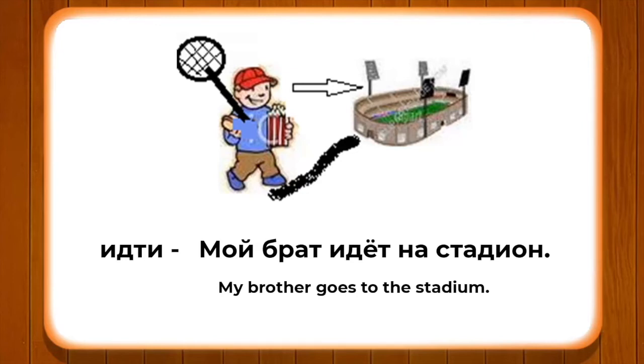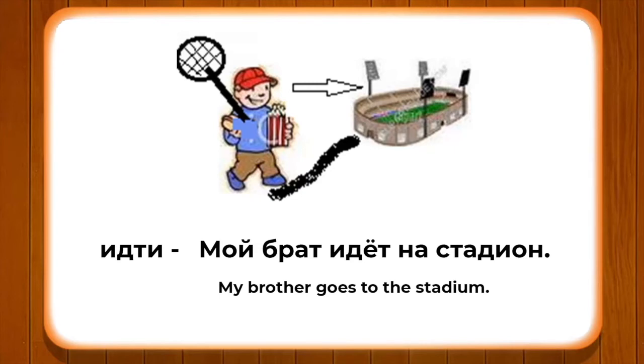Here we also have used the предлог, or the preposition на. But in the case of verbs of motion, the ending of the noun does not change like we have seen in the prepositional case. For example, мой брат живет в стадионе. My brother lives in the stadium. Suppose I want to make this statement. But when I am using the verbs of motion, for example, идти, мой брат идет.